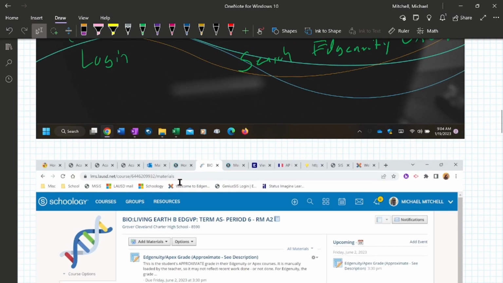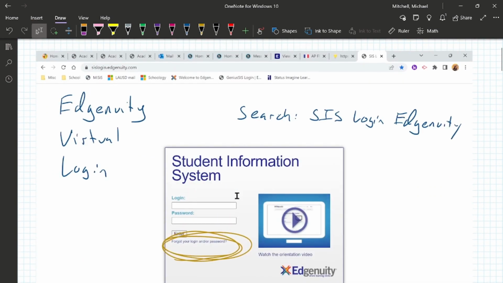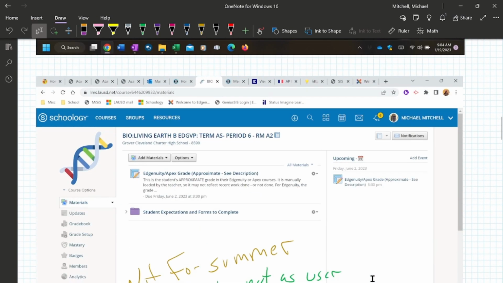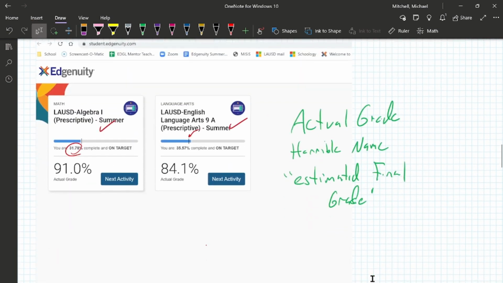I should also mention, going back here, make sure you watch the orientation video. Learn how the program works and to take advantage of what it does and what it doesn't do. Understand it. That will help you do better in there. Otherwise, you're flying blind in here a little bit. So when you get here, next activity will take you to the next thing you got to do. Click on up here, and that'll give you some information about how you're doing in the course.